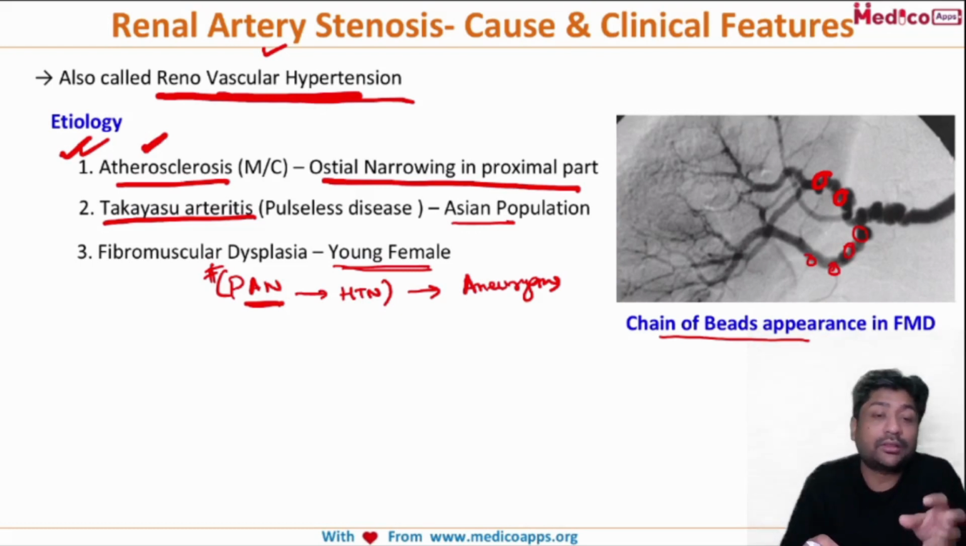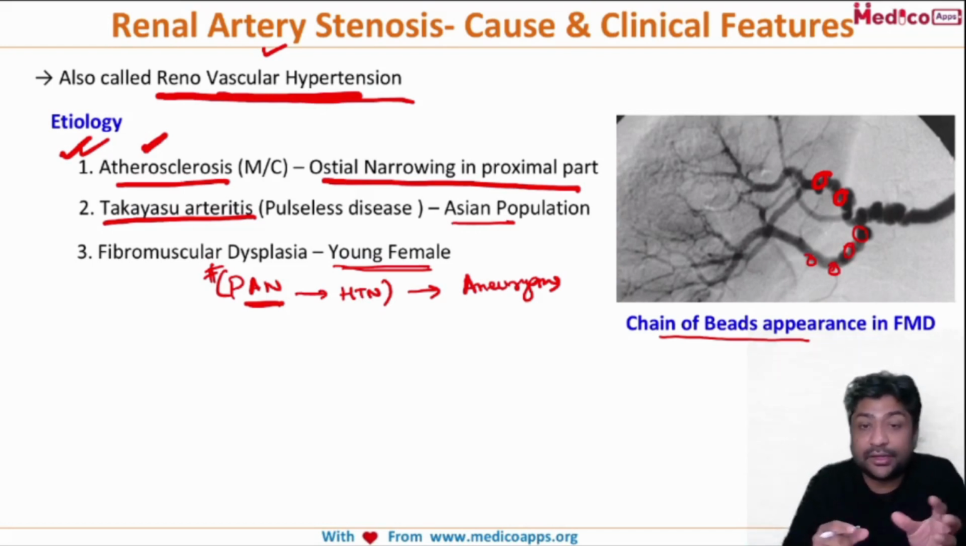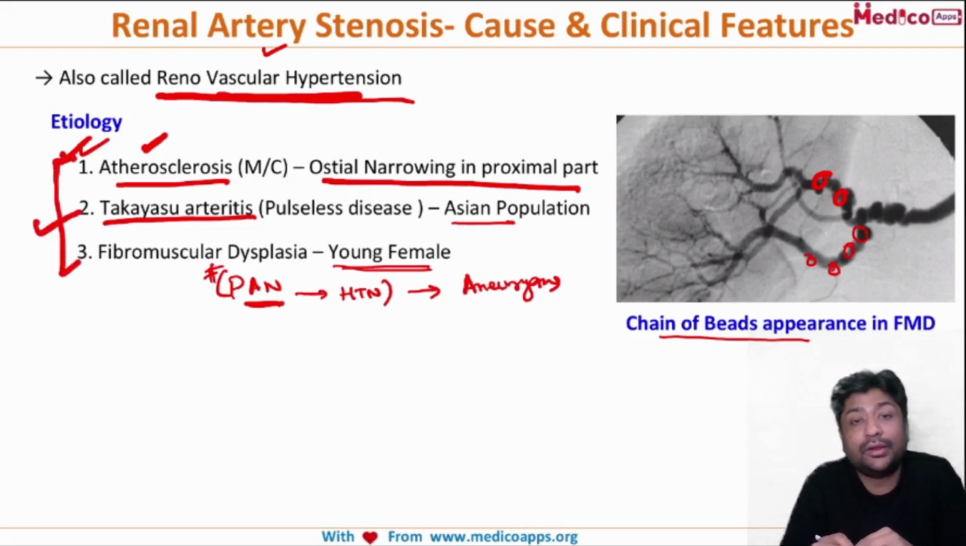When they ask which of the following causes renal artery stenosis, and they put polyarteritis nodosa in an option, many students get it wrong. So remember, polyarteritis nodosa, yes, is implicated in causing secondary hypertension, but it causes aneurysm and not stenosis. So these are the three important causes which you have to remember when we talk about renal artery stenosis.